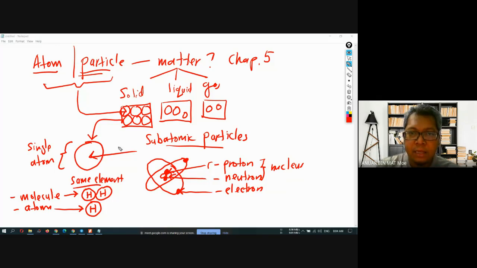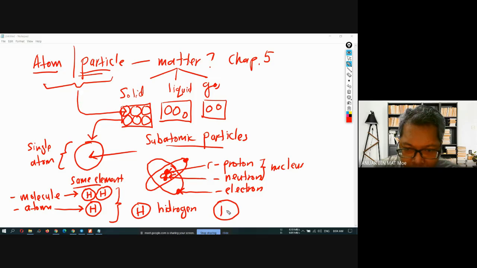For example, an element is hydrogen, H. Hydrogen here is the simplest form of an element. Can you separate it? For example, if I want to cut the atom in half, one over here and one over here, is it possible? Can or cannot?